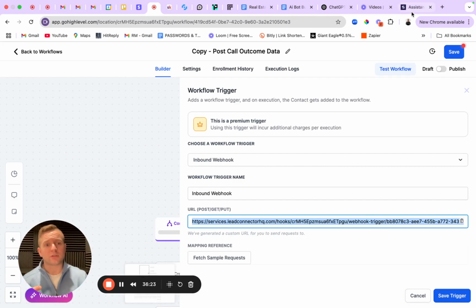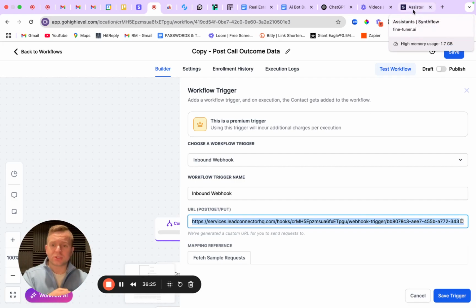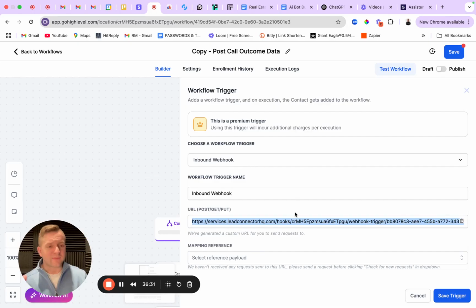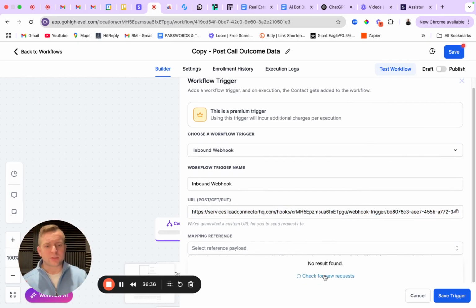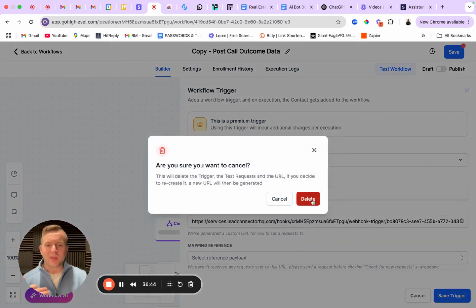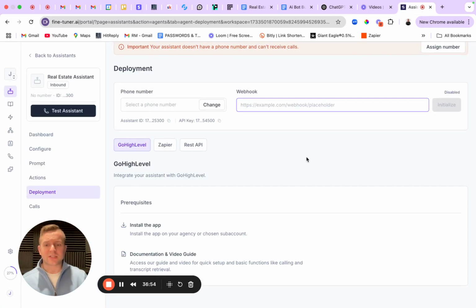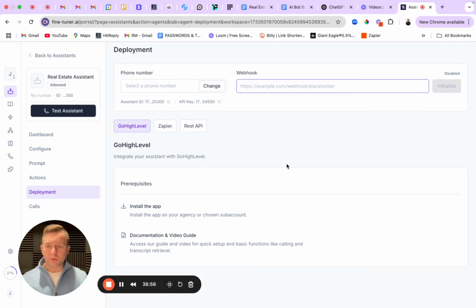After I've made a few phone calls from going into SendFlow, I hit initialize, and then now I make a few phone calls. So now it's got some transcripts to pull out. I don't have any of those right here just because I haven't tested this workflow. But if I did, I would click on fetch samples, and then I would be able to scroll down, click on refresh or renew, and then now I have a couple different options that I can choose. I can click on those, and then now I can actually begin to build out and optimize my post-call outcome data. So let's go ahead and pop back into SendFlow. Okay, and we'll walk through setting the rest of this up. So we are super close to being done.